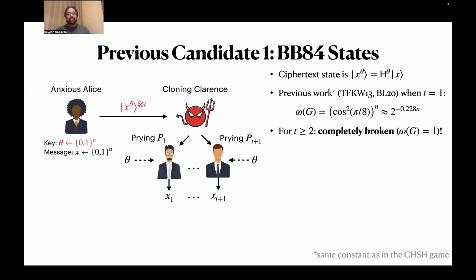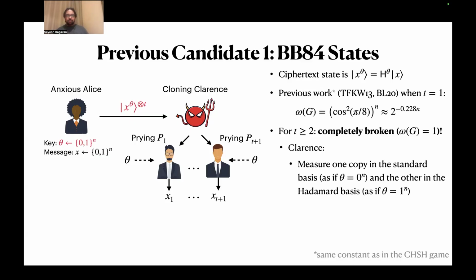However, the bigger issue is that once I give you even 2 copies, this is completely broken. The adversaries can win with probability 1. Let me describe that strategy. Clarence has 2 copies. He's going to measure one copy in the standard basis as if theta were the all zero string, and then measure the other in the Hadamard basis as if theta is the all one string.